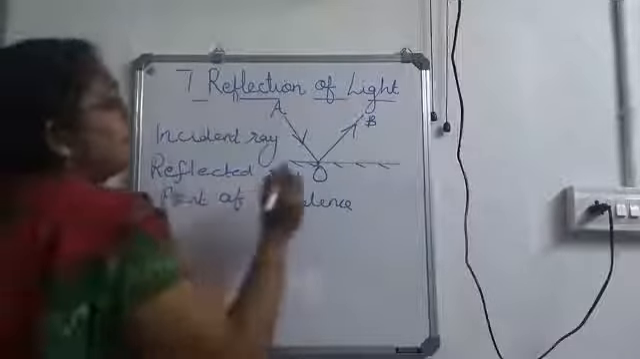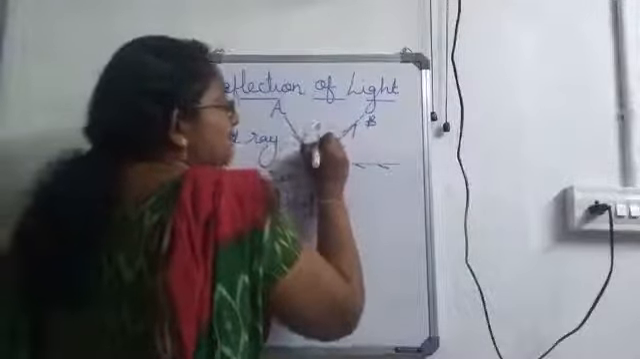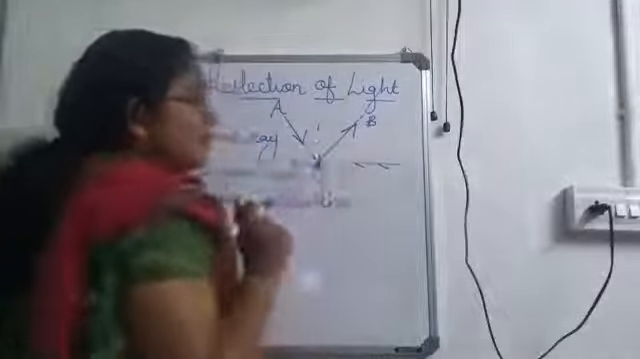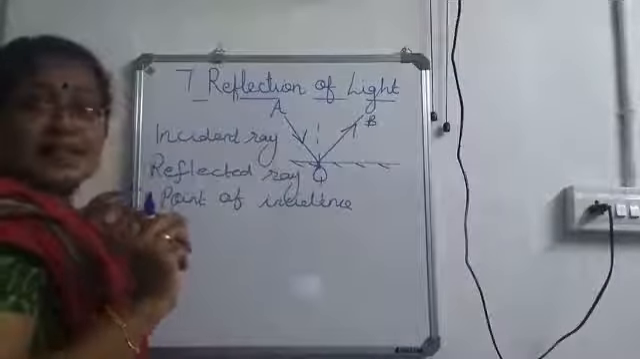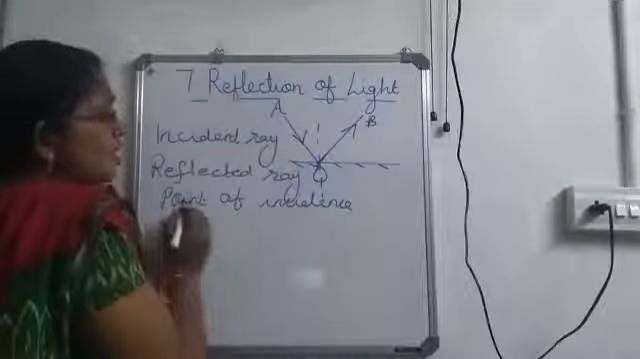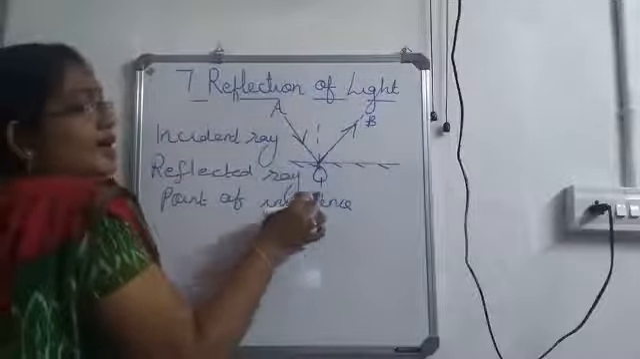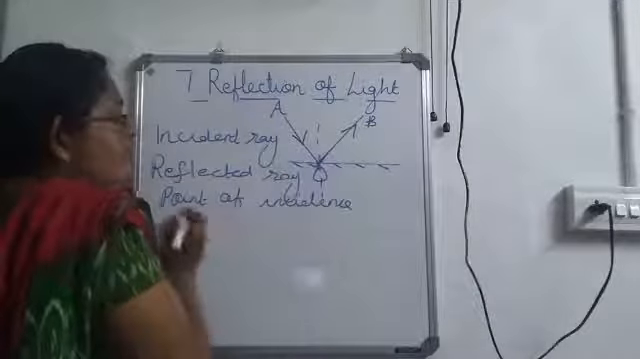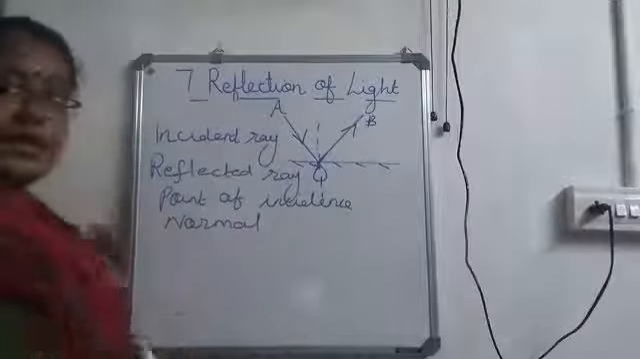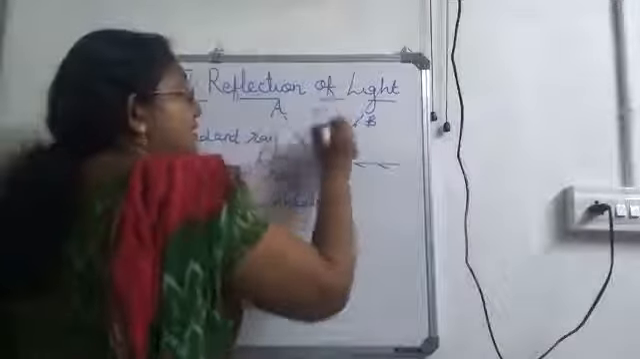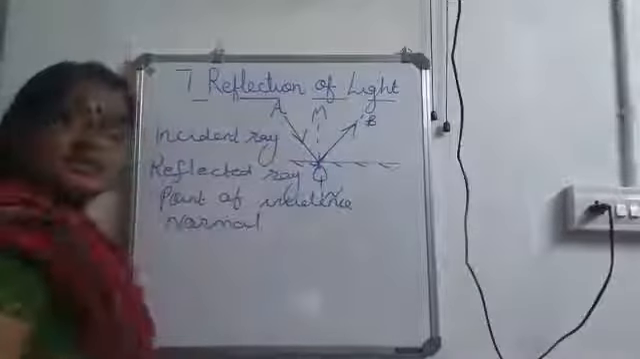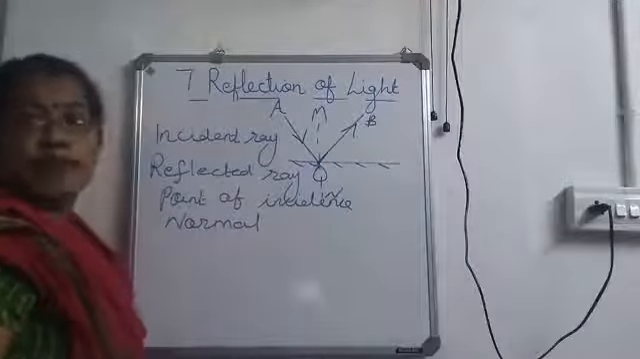Okay, now I am going to draw a perpendicular at this point of incidence. What do you mean by perpendicular? Which makes an angle 90 degree. Isn't it? That is known as perpendicular. So, the perpendicular drawn at the point of incidence can be called as normal. Okay, so this line, let me name it as MN. The perpendicular drawn at the point of incidence can be called as normal.